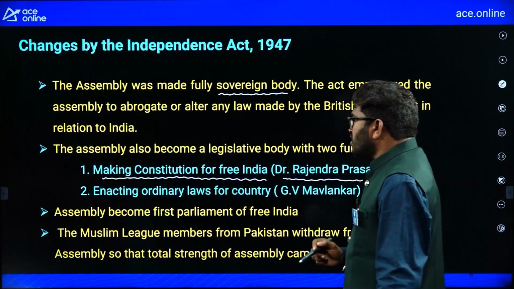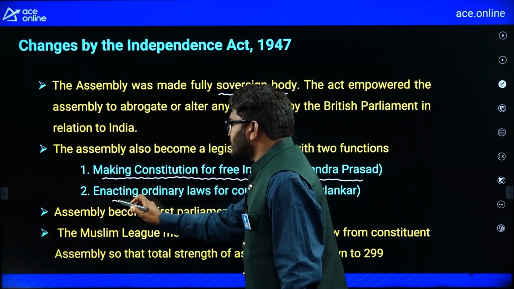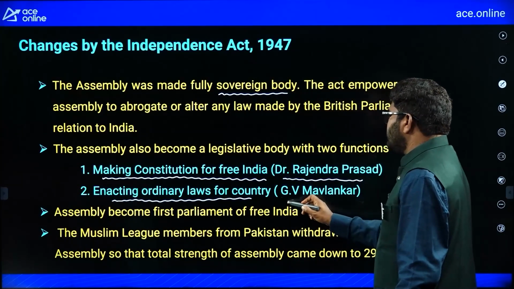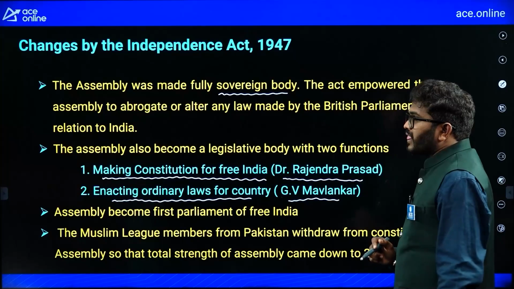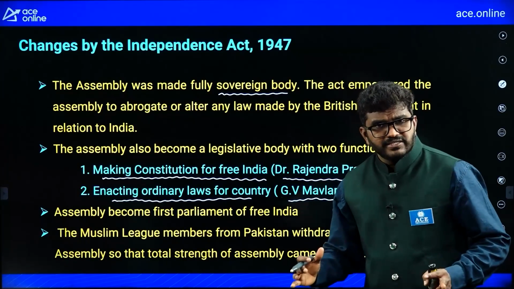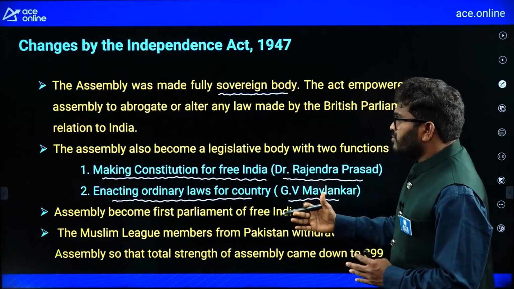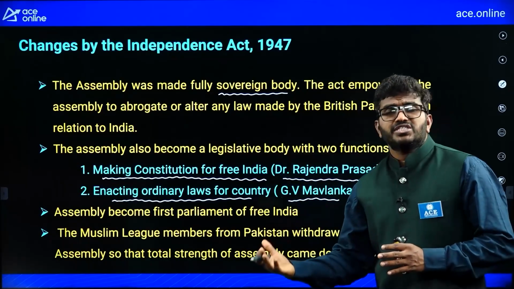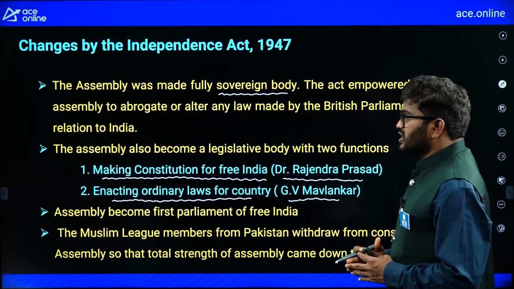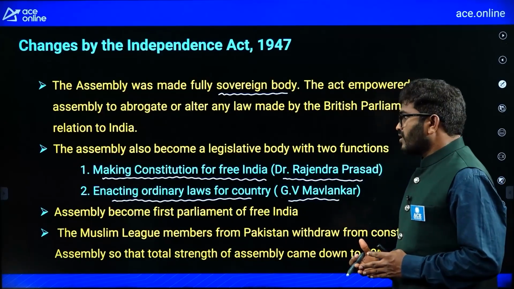The other is enacting ordinary laws for the country, that was headed by G.V. Mavlankar. Okay, so the Constituent Assembly was divided into two parts. One part is for making the constitution, another part is for framing laws, local laws, ordinary laws.